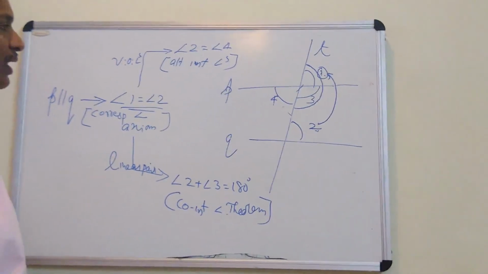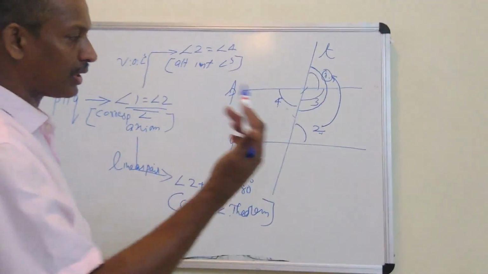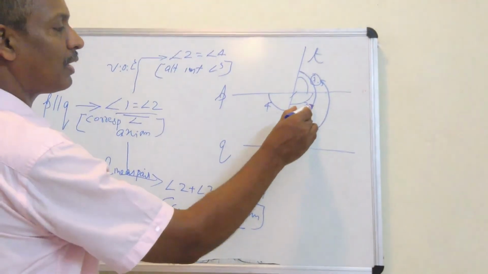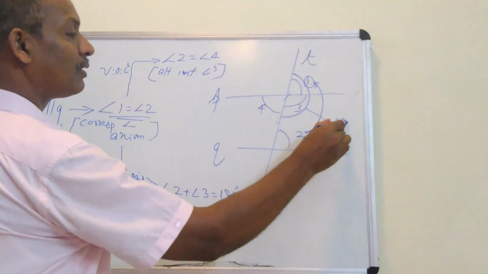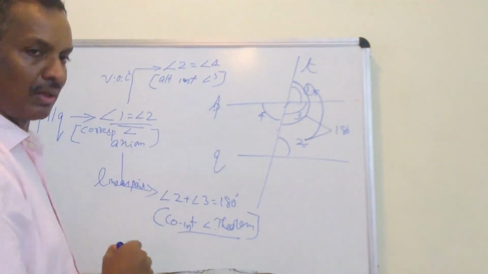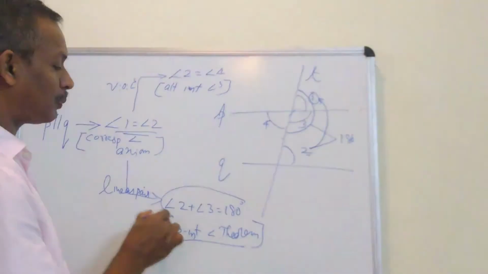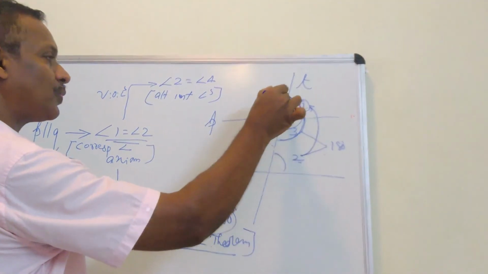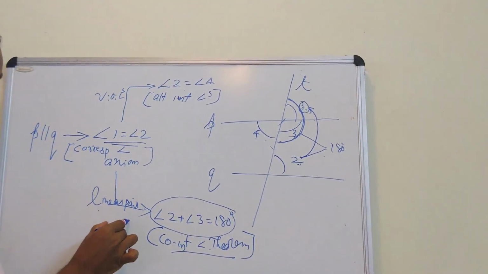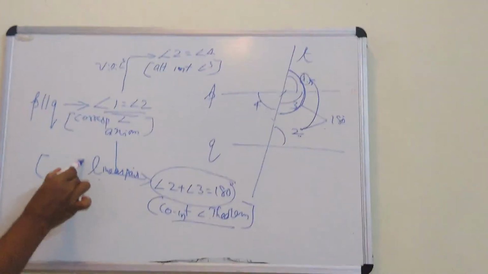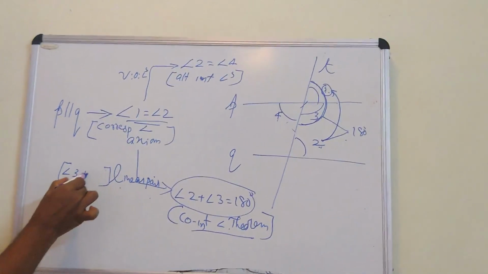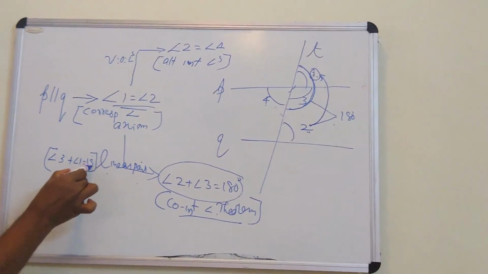Like that, if it's converse, whenever we use the converse, suppose co-interior angle is given as 180, then we have to prove the lines are parallel. Then we write 2 plus 3 is 180. 3 plus 1 is also 180 because of linear pair. Here we can write in bracket if you want. 3 plus 1 is 180.